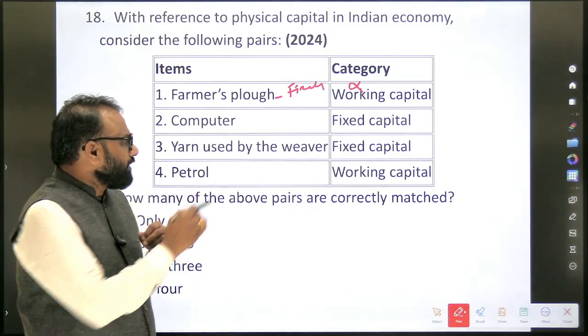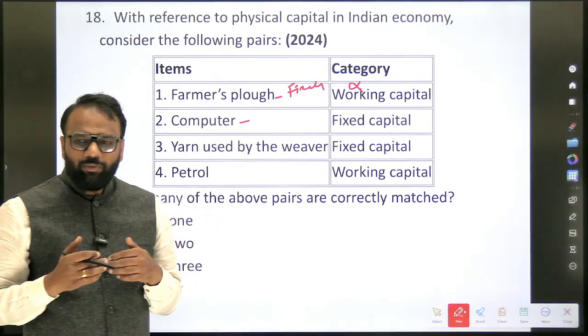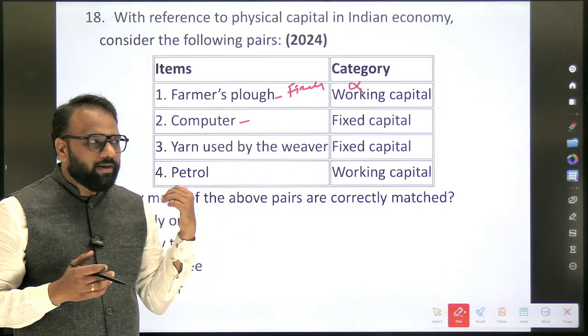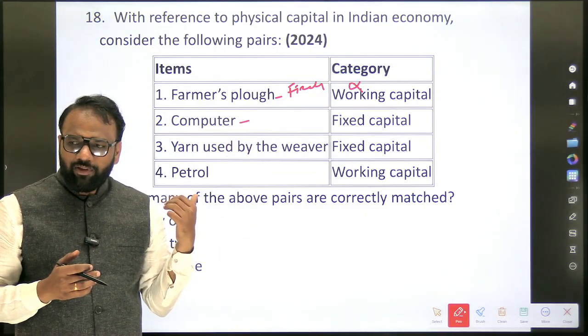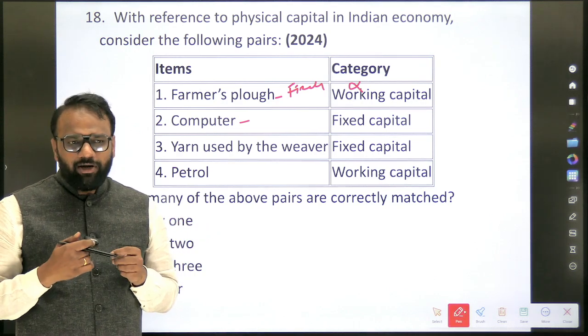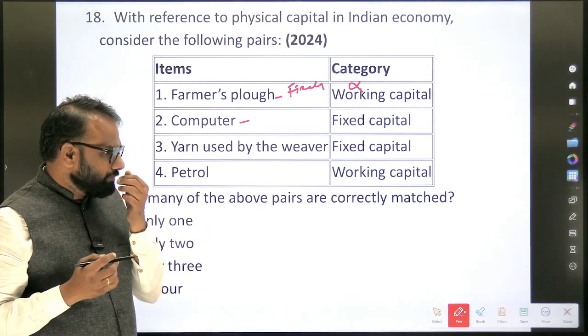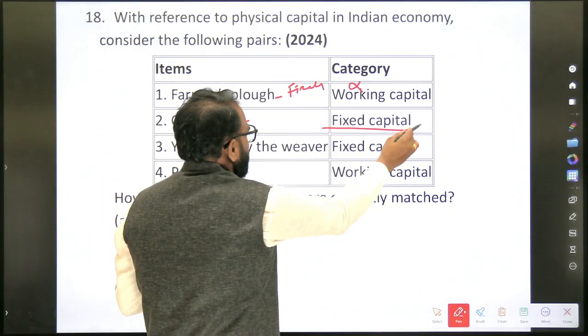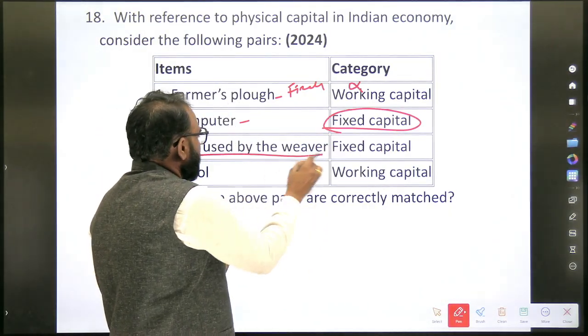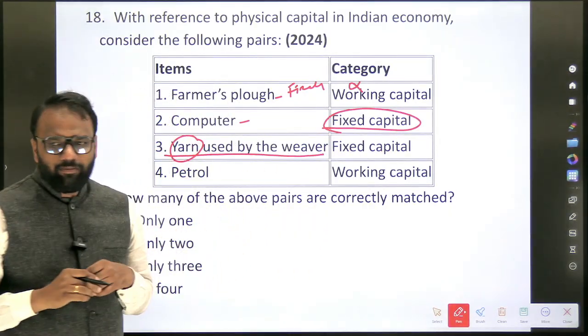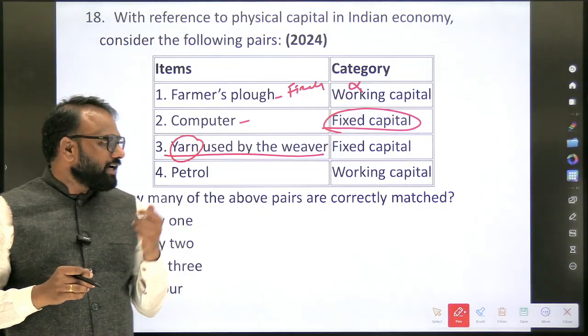Now computer. In this room, this interactive panel is a fixed capital. How about the camera? It's also fixed capital. Next, yarn used by the weaver. What is yarn? Threads which are used by the weaver.